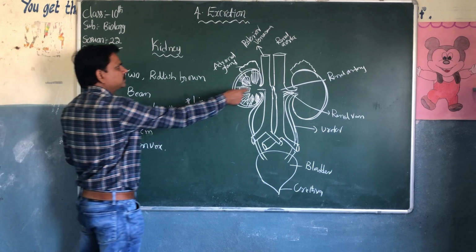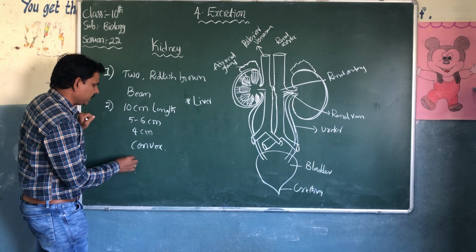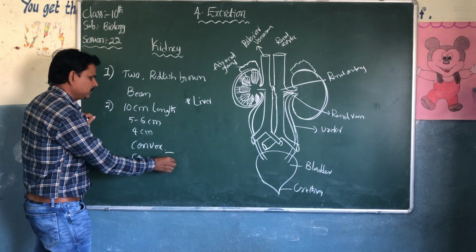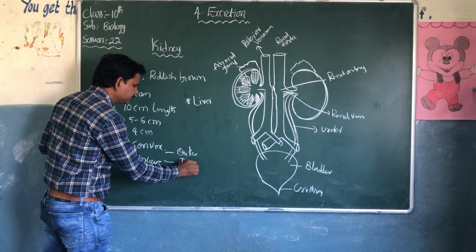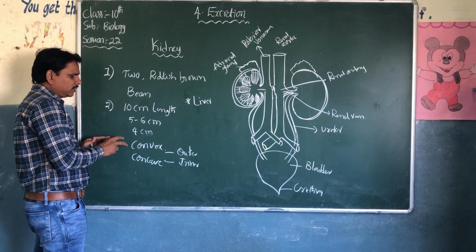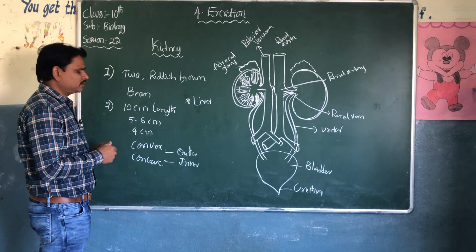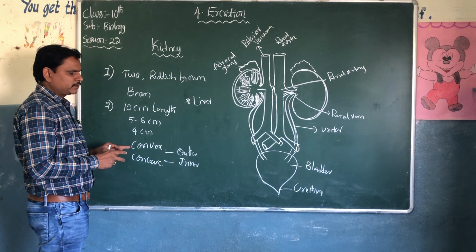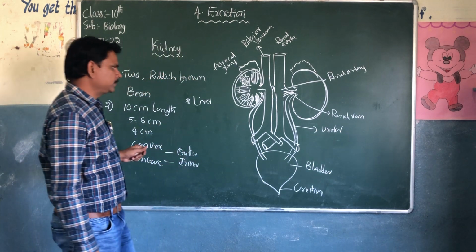So the outside of this kidney looks convex. The inner side of the kidney looks concave: convex and concave, outer and inner. The outside of the kidneys looks like a convex mirror. You know in physics what is convex and what is concave. The inner side of the kidneys looks like a concave mirror.